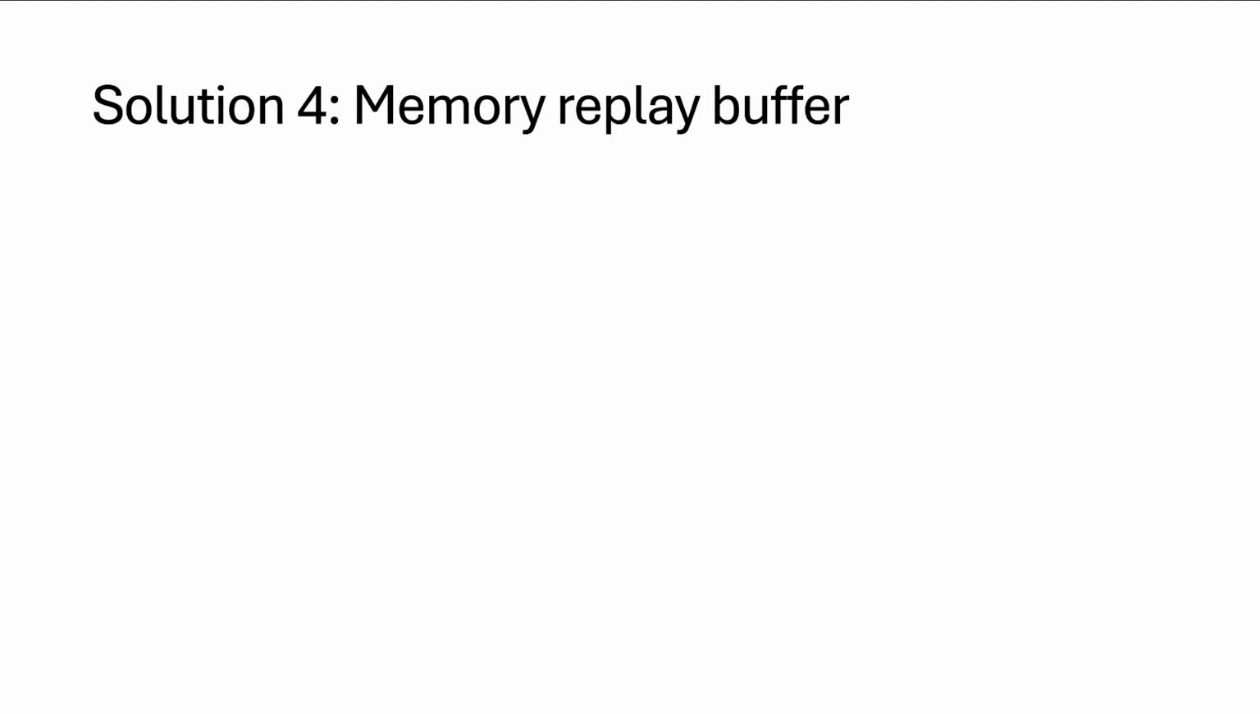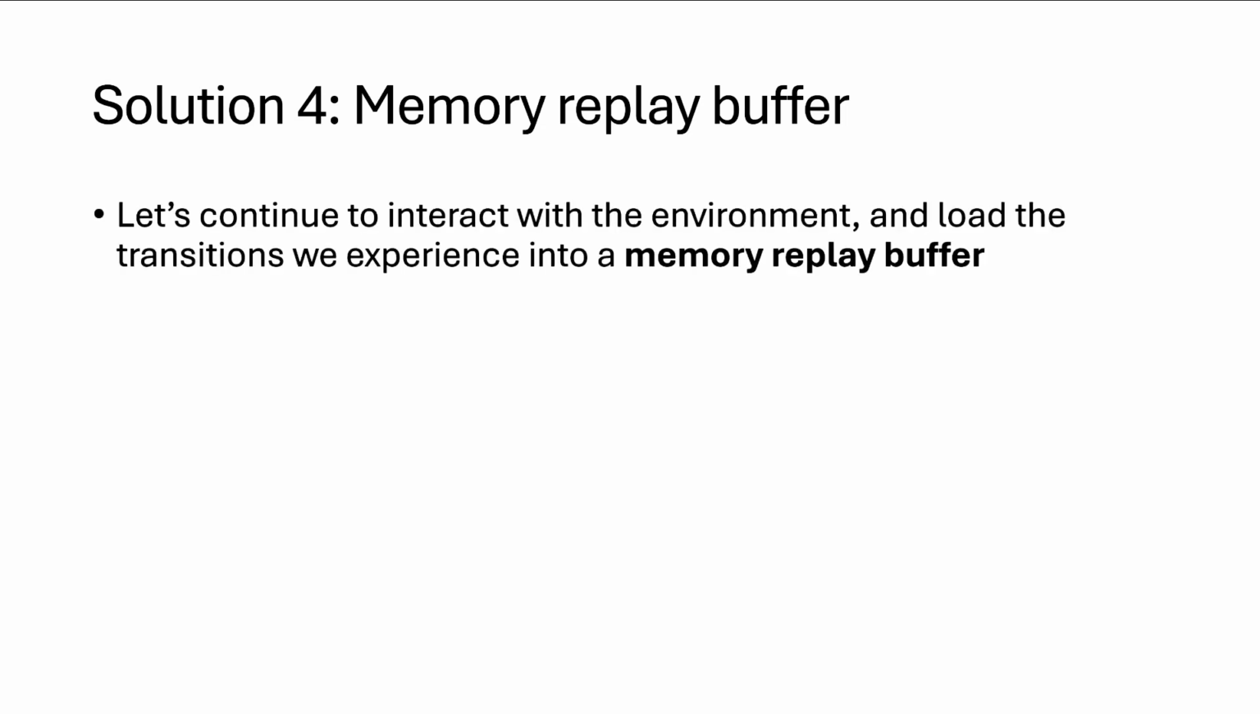The solution to this is something called a memory replay buffer. So we still need a data set of transitions from which to learn. But instead of having that data set be given to us, we're going to form that data set ourselves. We're going to gather that data for ourselves. How are we going to do this? Well, we're going to have a data set called a memory replay buffer that we add transitions to as we experience them. So we'll continually interact with the environment, and for each experience that we have, every transition that we experience in that environment, we're going to load that into this data set called the memory replay buffer.